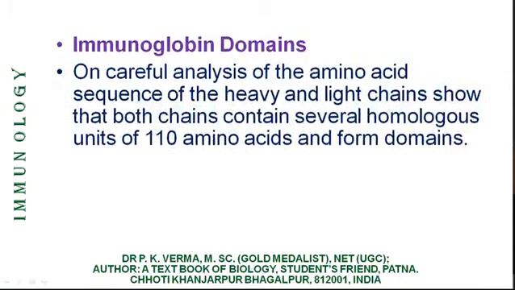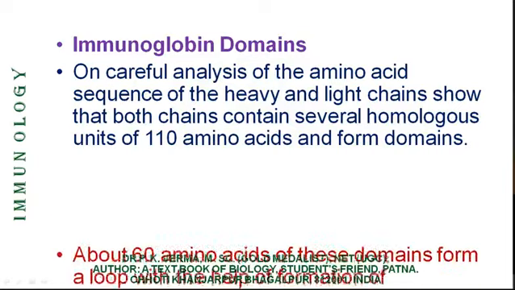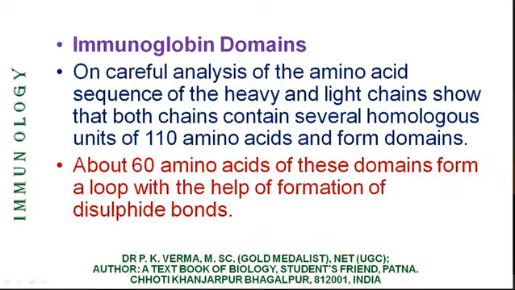Now, what are these domains, these variable regions or constant regions? On careful analysis of the amino acid sequence, these 100 or 110 amino acids forming the variable region contain several homologous units, and they form a domain. About 60 amino acids of these 110 form a loop with the help of formation of a disulfide bond. So it is called the variable loop.